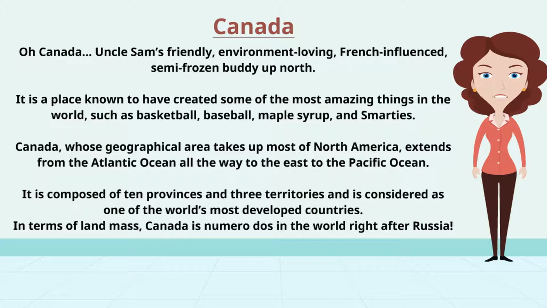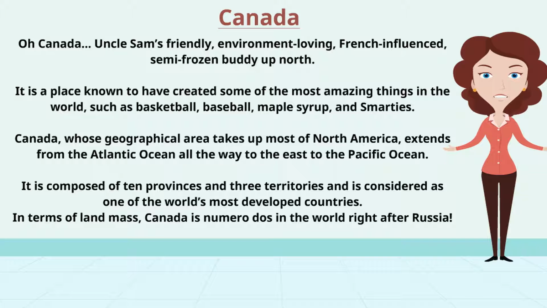Oh Canada. Uncle Sam's friendly, environment-loving, French-influenced, semi-frozen buddy up north. It is a place known to have created some of the most amazing things in the world, such as basketball, baseball, maple syrup, and Smarties. Canada, whose geographical area takes up most of North America, extends from the Atlantic Ocean all the way to the east to the Pacific Ocean. It is composed of 10 provinces and 3 territories and is considered one of the world's most developed countries. In terms of landmass, Canada is number two in the world right after Russia.